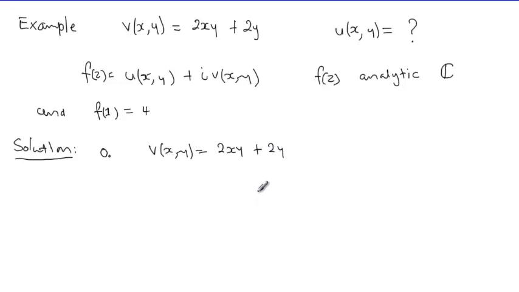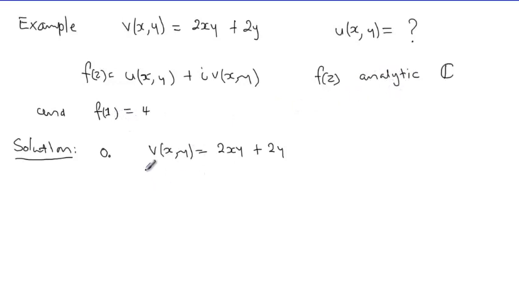In this discussion, I would like you to closely observe how I'm using the theory, which we have already got, to answer our problem. Our problem is to find u of x y in such a way that the function f of z given by this expression is an analytic function. So we must use that condition, which is given as analytic. Then we'll see later how to use the other condition.